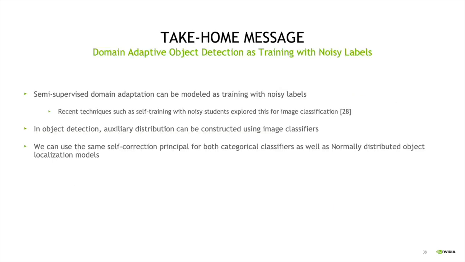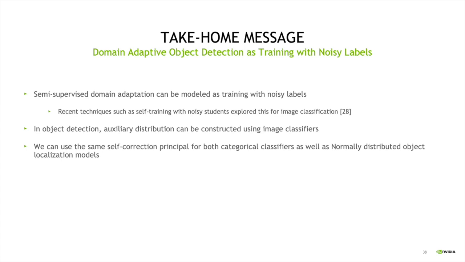The take-home message I'd like you to have is that semi-supervised domain adaptation can also be modeled as training from noisy labels. In fact, recently, some work showed that you can use this principle to even train better image classification models that can obtain state-of-the-art results on the ImageNet classification problem. We applied these techniques, in fact, before recent methods, on problems like segmentation as well as object detection, as you saw.